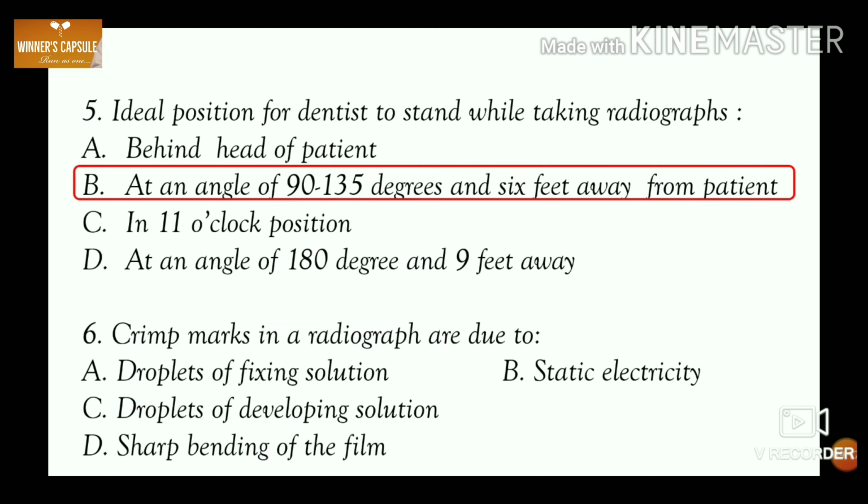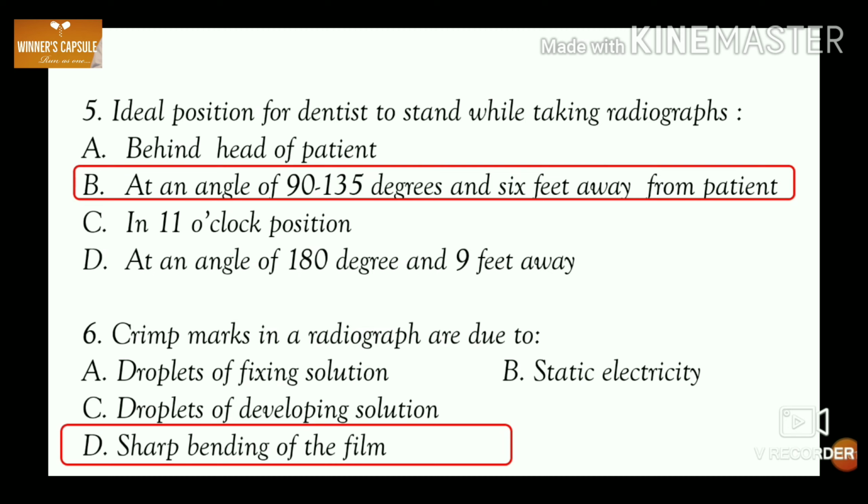Sixth one, crimp marks in a radiograph are due to A. Droplets of fixing solution, B. Static electricity, C. Droplets of developing solution and D. Sharp bending of the film. Answer is option D. Sharp bending of the film.